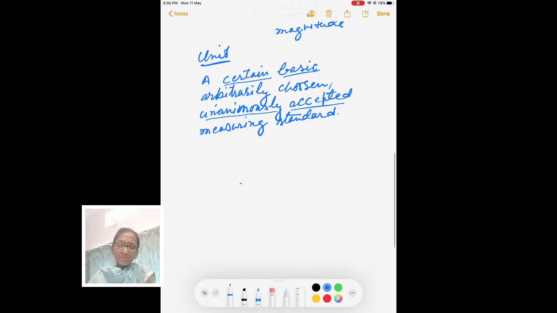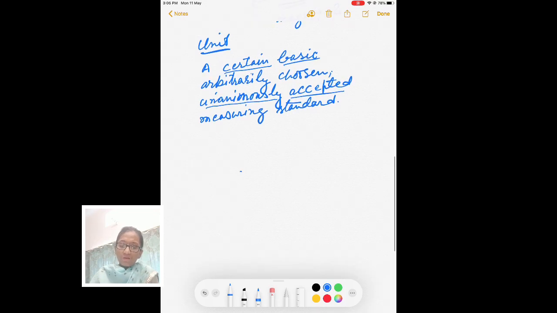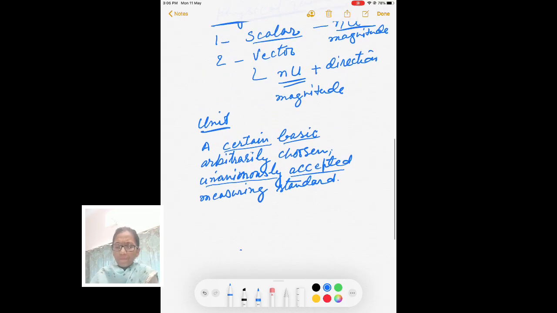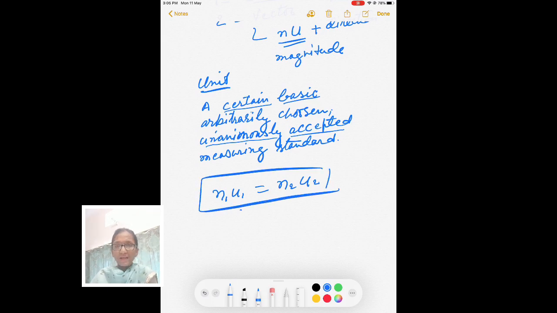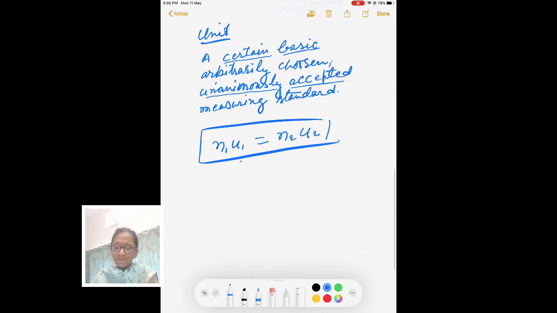Now, okay, we can formulate one formula. You have n1 u1 is equal to n2 u2. So using this you can convert any physical quantity from one system of unit to another system of unit. Like suppose you have 2 meter length and you have to convert into centimeter, and you do not know the number n2.